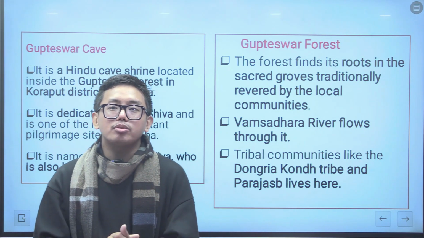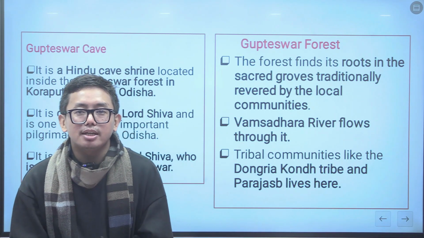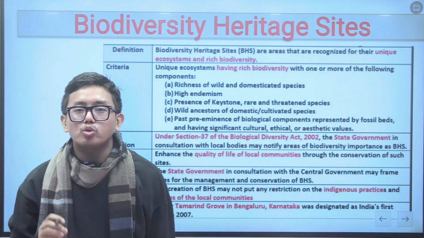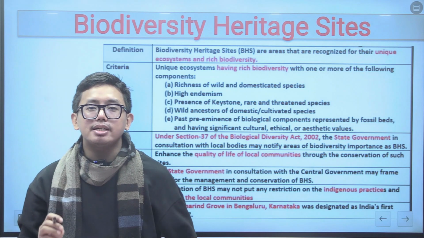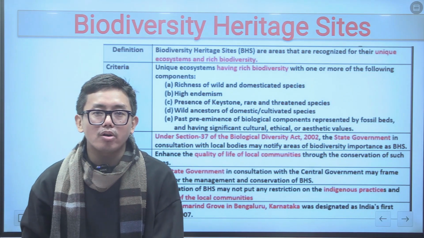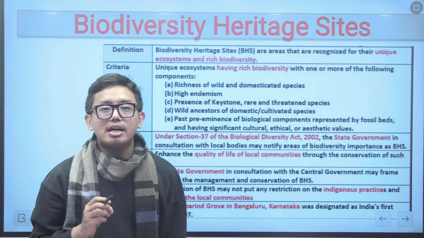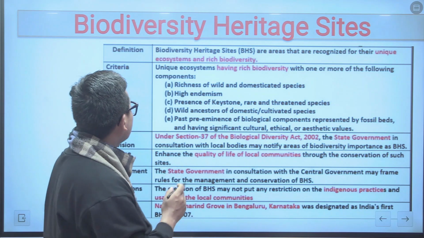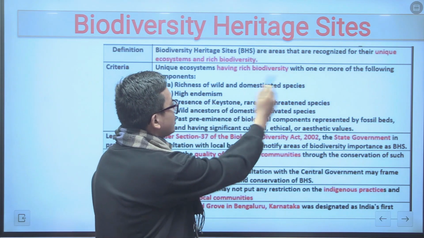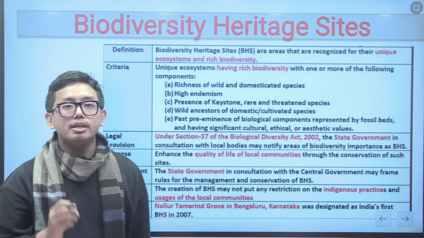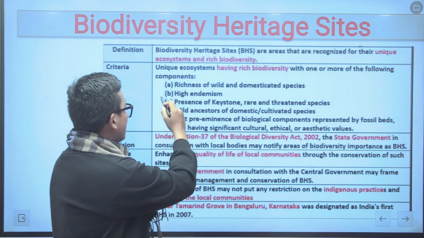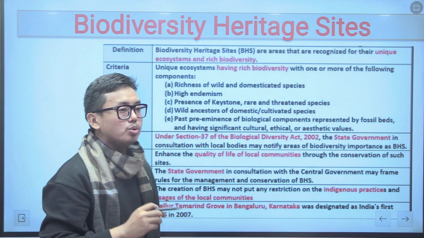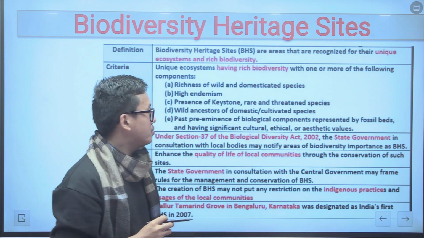Now let us understand about the biodiversity heritage sites in India. So far as the biodiversity heritage sites are concerned, they are declared by the state government by consulting with the local bodies. The criteria for declaring biodiversity heritage sites are the richness of wild and domesticated species. So they should be rich in wildlife and domesticated species. They should have a high level of endemism. So there should be a high level of endemic species as well.